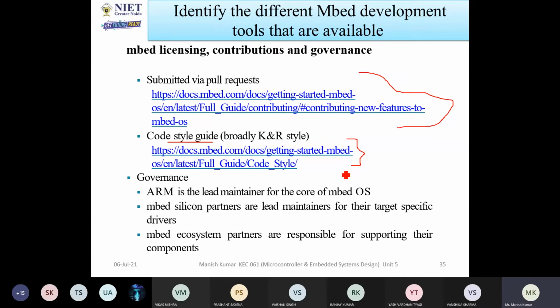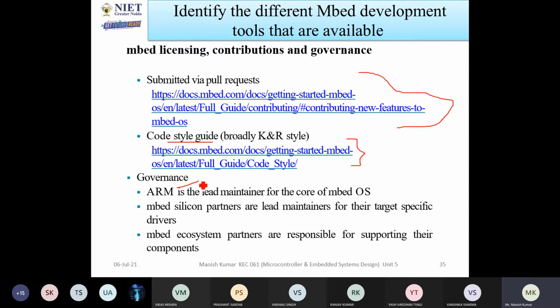Now all of you know that Embed OS is an open platform and you need not install it. You can just go to the web browser and write the programs. Once you write the programs, with the help of online compilers, you can compile them and find the errors. After finding the errors, if an error is there, then you have to correct it. So it's the best option. If you have time, then you can go for it. You can do the programs. If you feel any problems, you can contact me anytime.